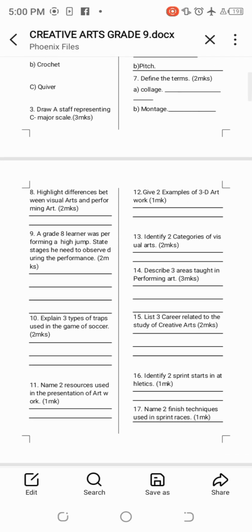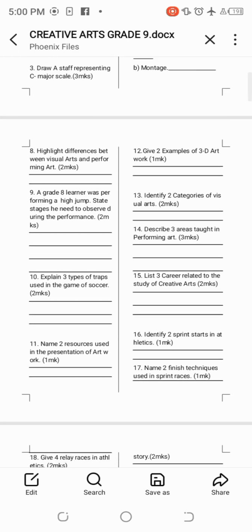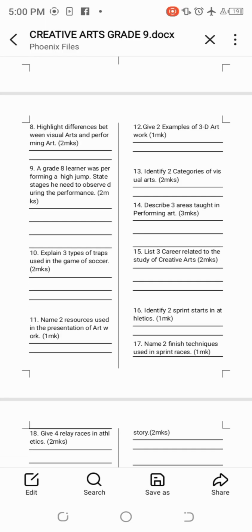After that, we go to number 12. Number 12 says, give examples of 3D artwork. Examples of 3D artwork, we have sculpture and pottery. Then identify two categories of visual arts. The categories of visual arts are fine arts and applied arts.